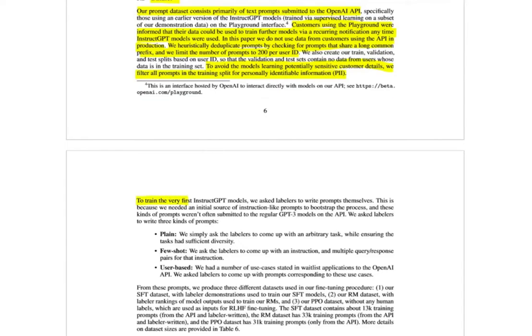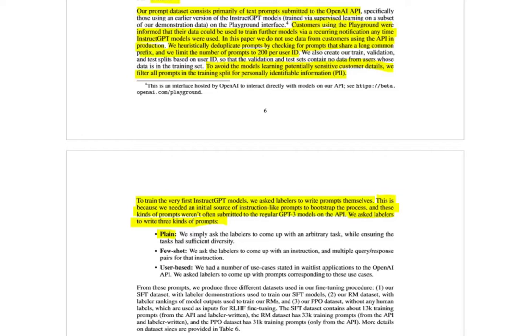And to train the very first InstructGPT models, we ask laborers to write prompts themselves. And why do they do this? They say that this is because we need an initial source of instruction-like prompts to bootstrap the process. And these kinds of prompts weren't often submitted to the regular GPT-3 models on the API. And they ask labelers to write 3 kinds of prompts.